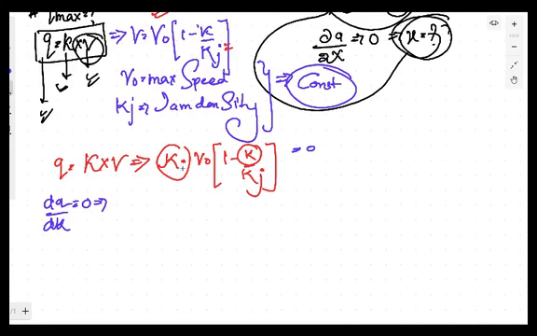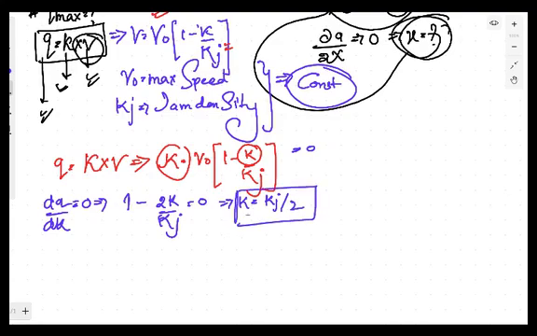If you differentiate that, V gets into 0, and you will get the differentiation of K is 1, minus the differentiation of K square is 2K by Kj. This is equal to 0. It means you will get K is equal to Kj by 2. You get the value of the variable quantity. Here you have to calculate the value of K for which this function is maximum or minimum. Now you just have to put the value here.